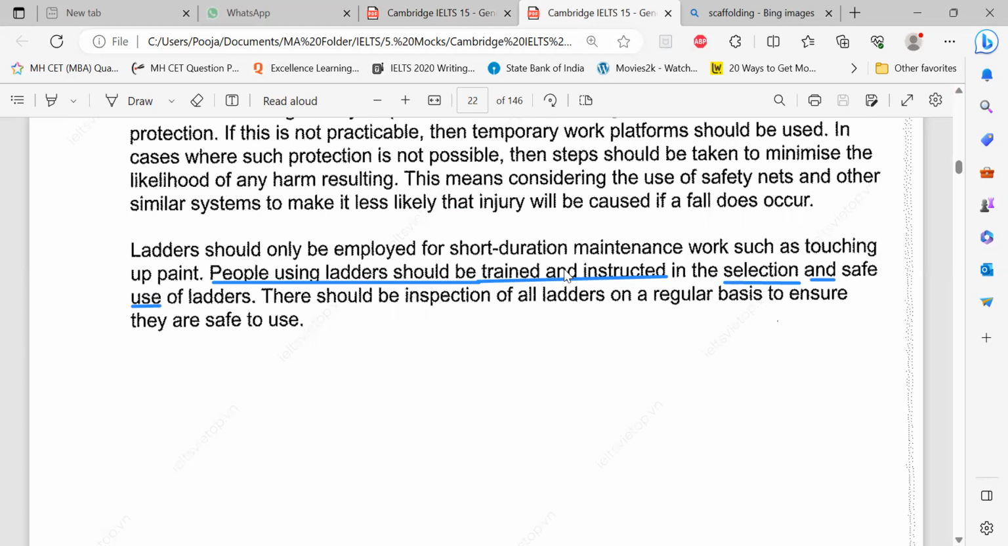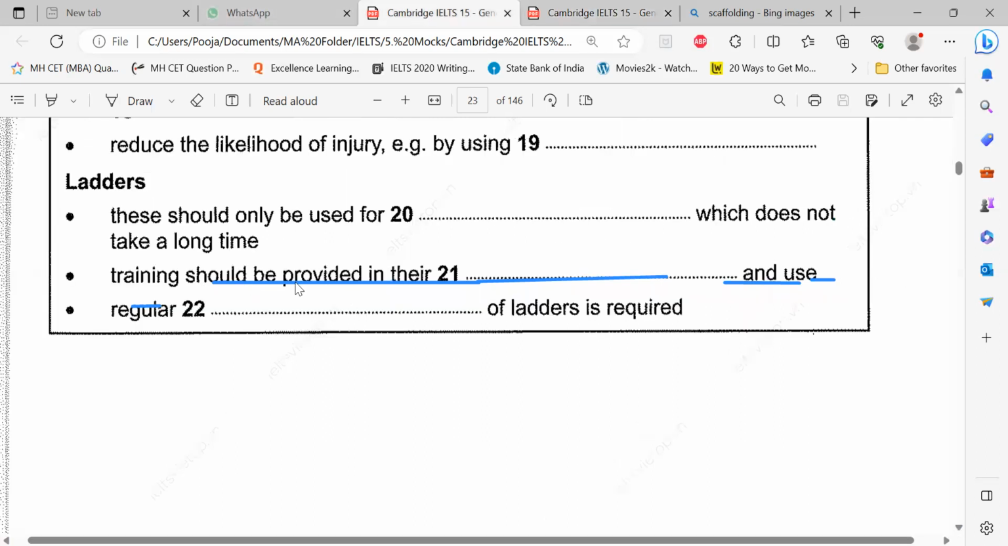Means training. Okay. In the selection and safe use, they have dropped the adjectives. Your safe word is out. Only use. There means of ladders. Did you understand? The word is selection. Training should be provided in their selection and use. That's it. Are you with me?